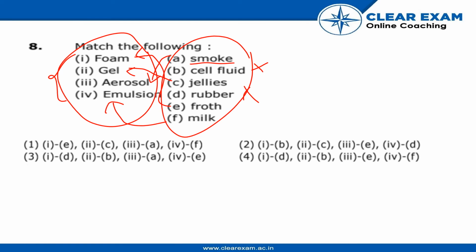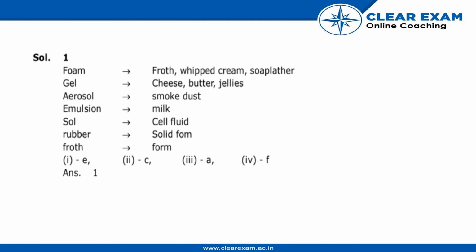So the correct option would be: first will be E, second will be C, jellies, third would be A, smoke, and fourth would be milk, F. So the correct option will be first. So look at the answer. So the answer is first.